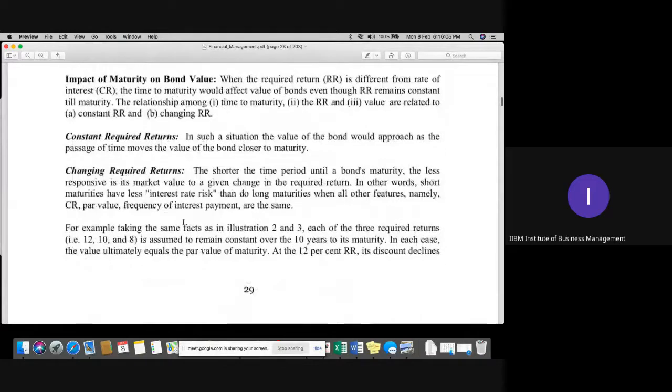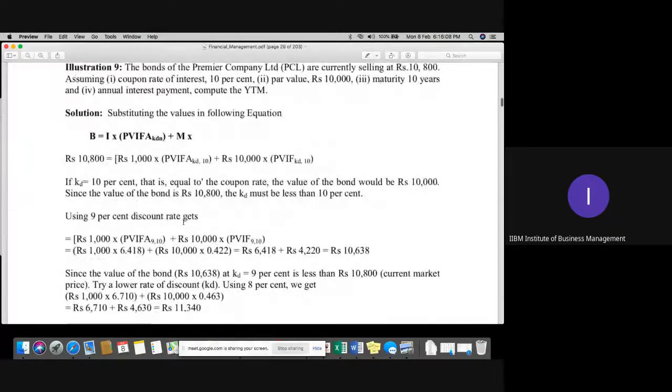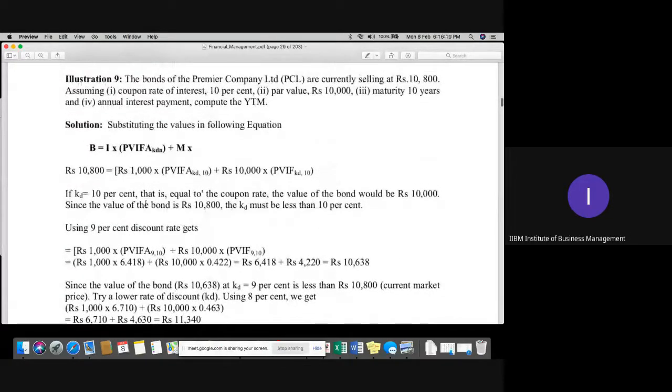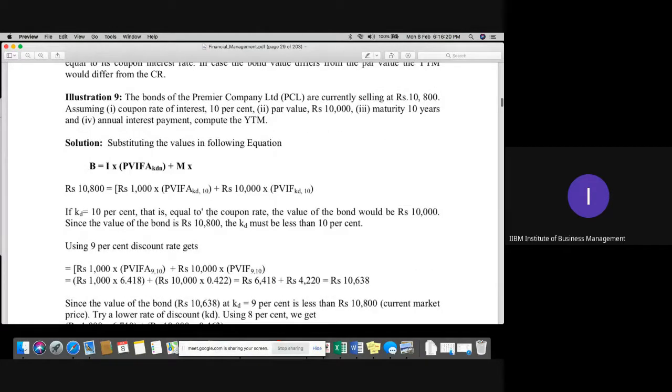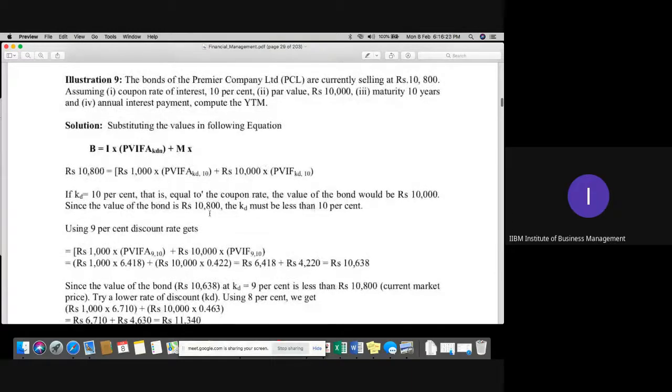Okay. So if we are considering KD, you can see this point. If the purchase price equals the maturity value, meaning the 10% which we have right now, there is no change in terms of its yield. Okay, you can see that.